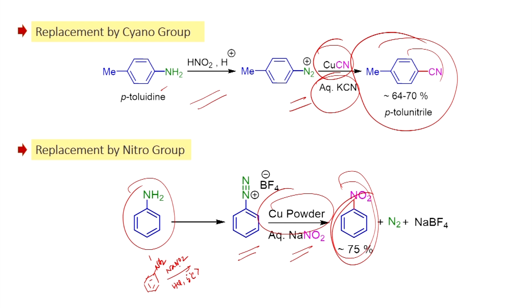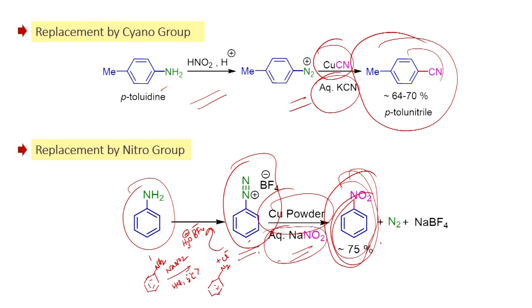So, once you form this diazonium chloride, for example, you can try to react with fluoroboric acid and you get the tetrafluoroborate. Once we have this one, you can readily convert into the nitro derivative. As we have just seen, you can try to isolate and store it. So, whenever you need, you can try to react with aqueous sodium nitrite in the presence of copper powder, you will be able to get the nitrobenzene as the product.